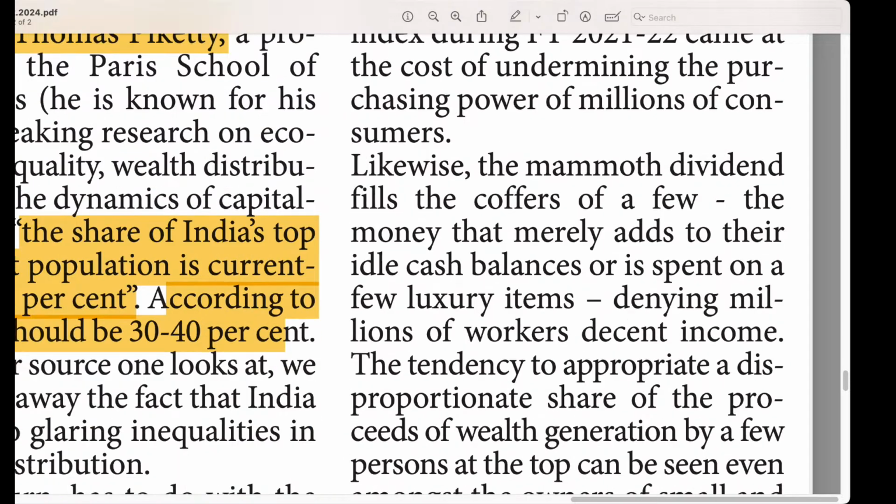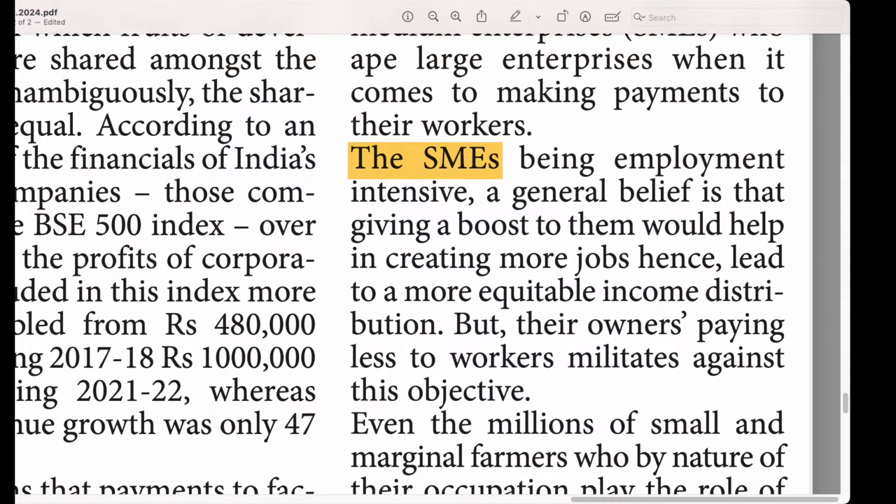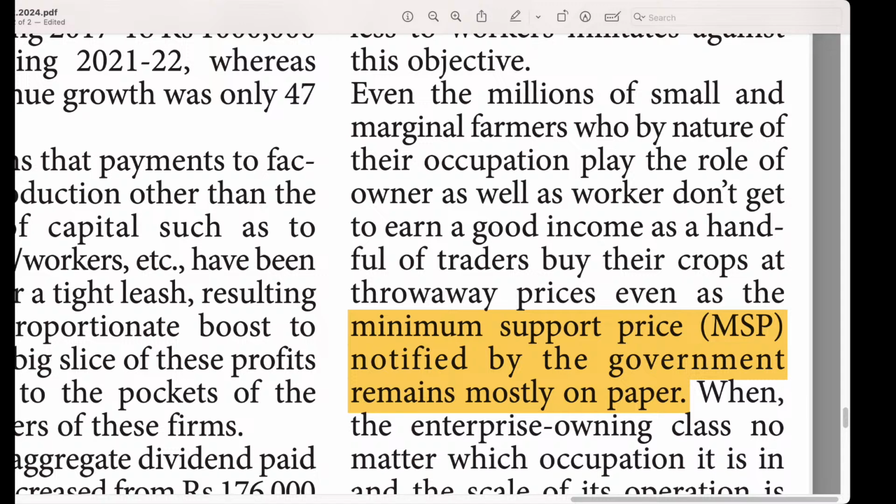Then another important point is about SMEs: how SMEs benefit India's economic growth, especially employment generation, and how they are competing with large scale enterprises, you should also think about that.